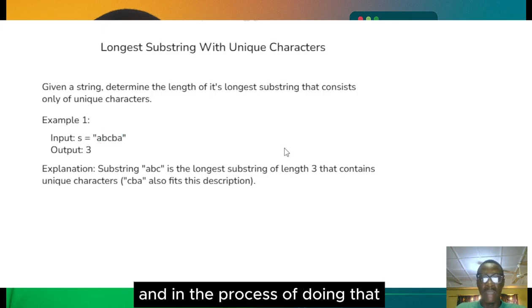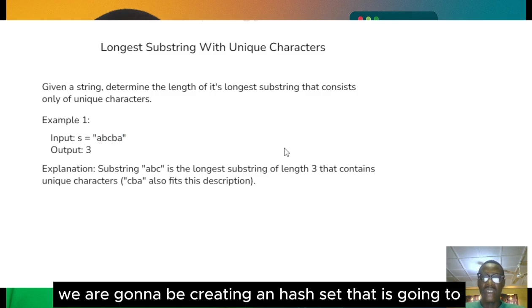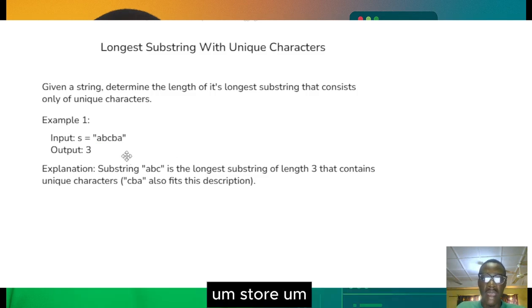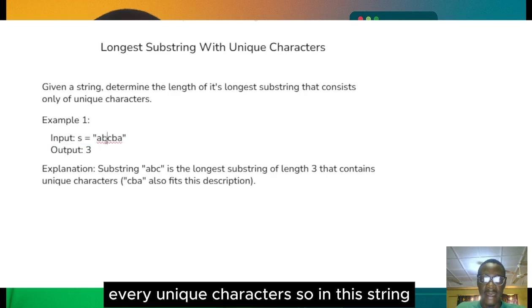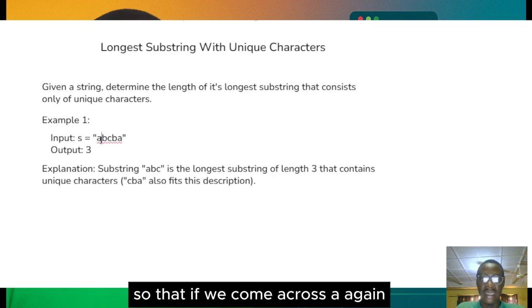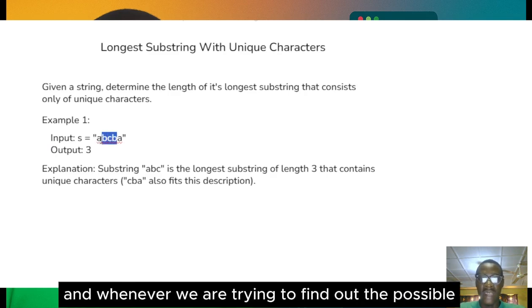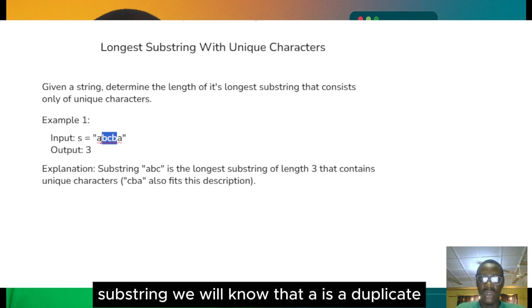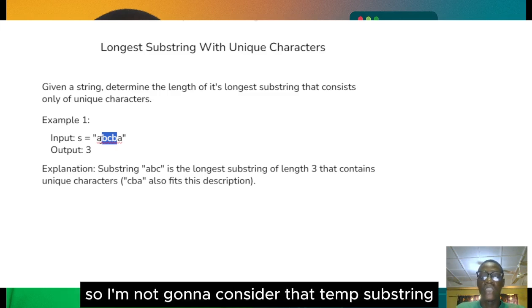In the process of doing that, we are going to be creating a hash set that is going to store every unique character in the string. Like now, when we are looking at A, we are going to put A into the hash set, so that if we come across A again whenever we are trying to find the possible substrings, we will know that A is a duplicate, so we are not going to consider that substring.